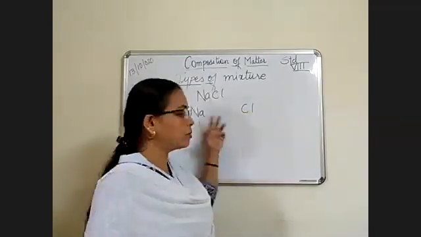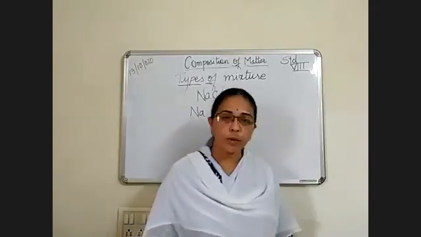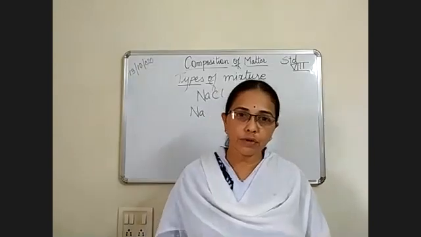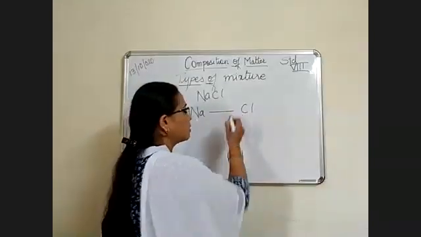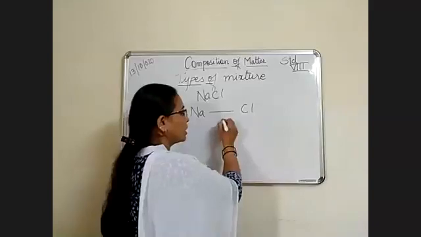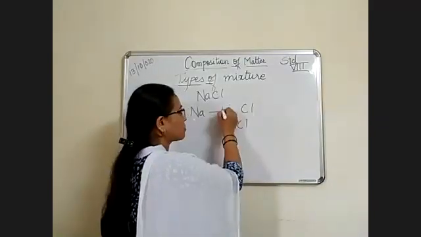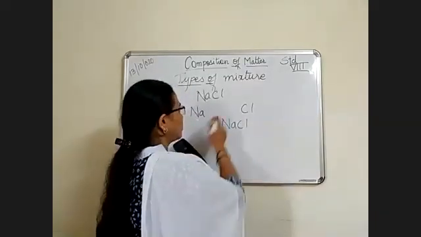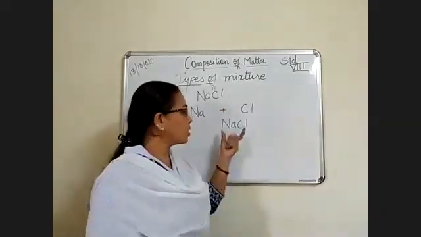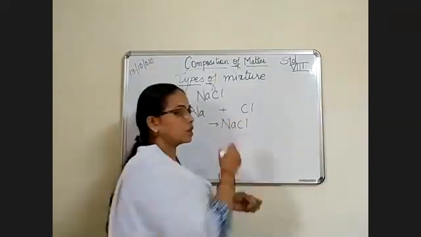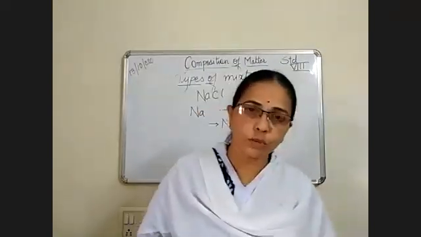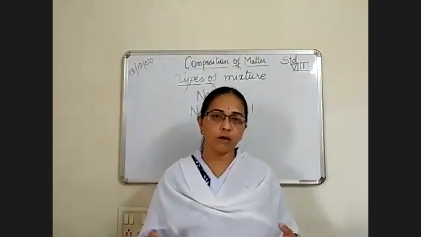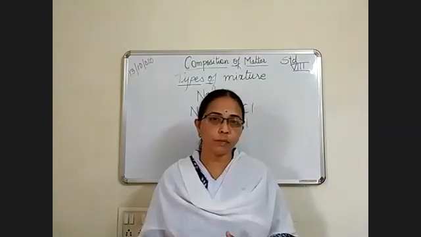Both these elements are very, very harmful. But when they are in the compound form, we cannot think of our life without them. When they turn into NaCl, sodium plus chlorine, we will not think of life without this NaCl. It becomes a very, very useful substance for us. But if we separate them, they become harmful. So this is the property of the compound.